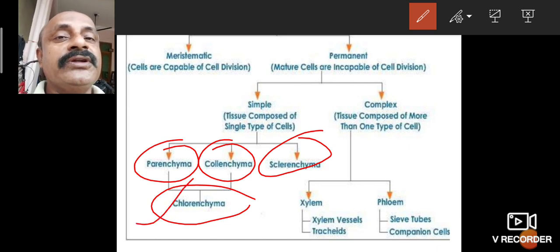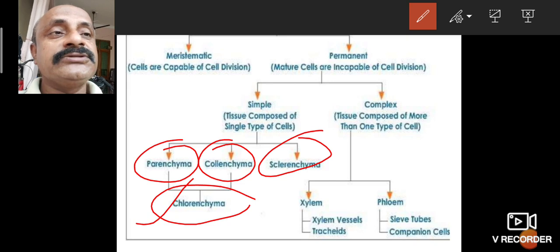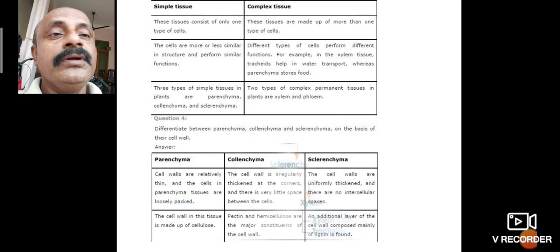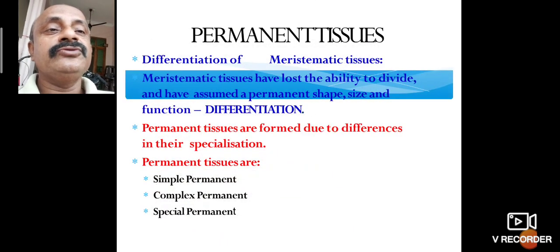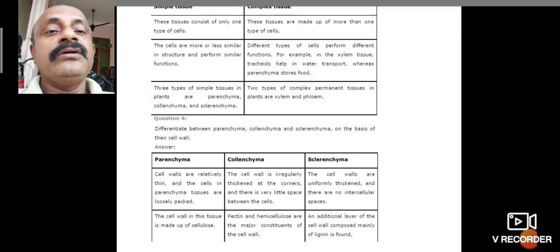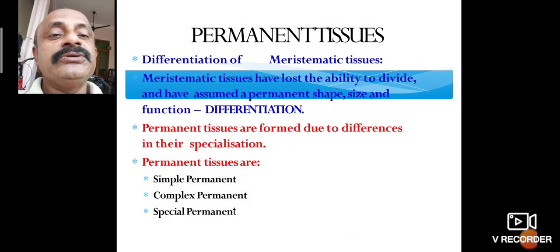So this is another important structure or type of permanent tissues of plants. The simple tissues can be classified according to their different functions.